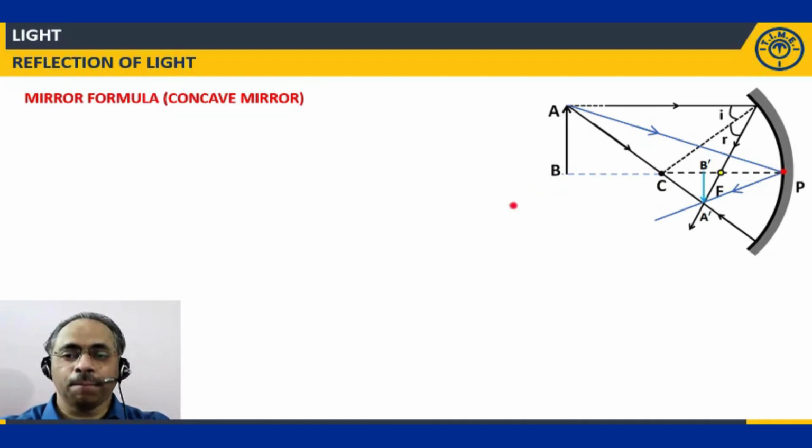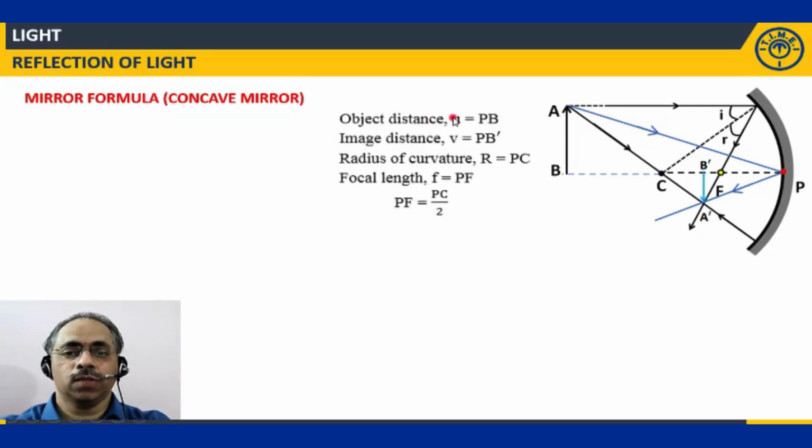Radius of curvature is PC. Focal length is PF. So with this information, we will try to derive the mirror formula. Here, these are the things we have discussed right now. PF is equal to PC by 2, that is also known to us. Focal length is equal to half of the radius of curvature.